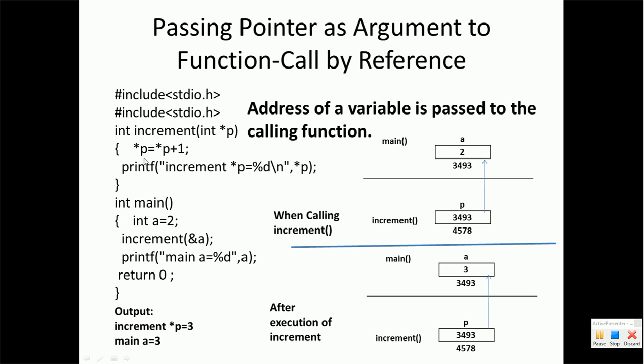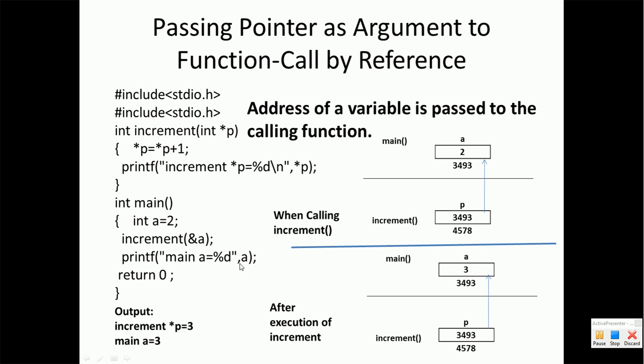Inside the increment function we have written one printf statement which will print the value of *p, that will be 3. In the main function we have written a printf statement which prints the value of a, because after execution of the increment function, the value of a has been changed to 3. This will print the value of a as 3.